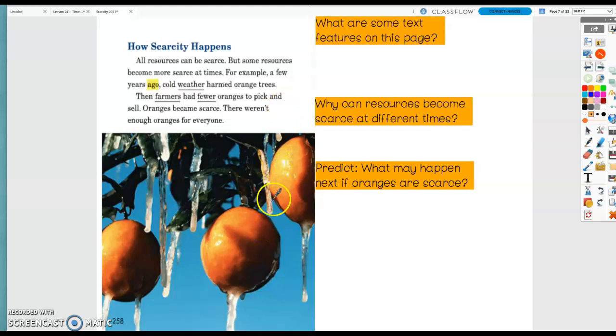So the ice is not good for the oranges. So a lot of them did not go into grocery stores, or they didn't make it. So they had to throw those oranges away because they were ruined. They wouldn't have tasted good. And so no one's going to buy oranges that don't really taste good. And so there weren't enough oranges for everybody. So sometimes nature can affect how scarce something is. In this case, that's what happened. Nature affected what happened.